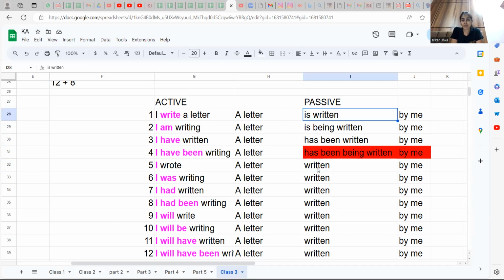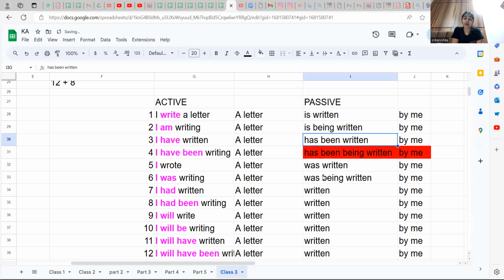Look at is written. Write becomes wrote, right? Is written is going to become what? Easy: was written. So you have to derive it from that. Now, is being written is going to become what? Was being written. That's all. You are correct. You have to take it from there. You'll understand it. Was being written.